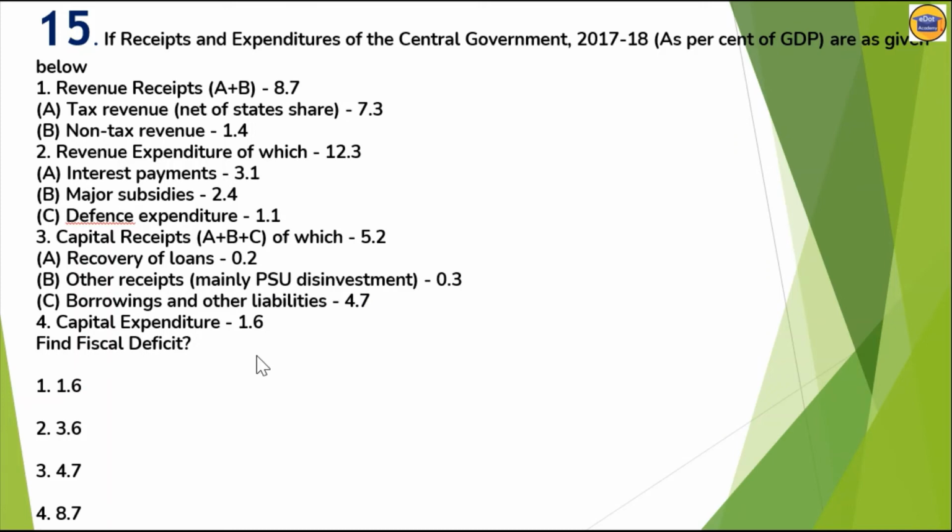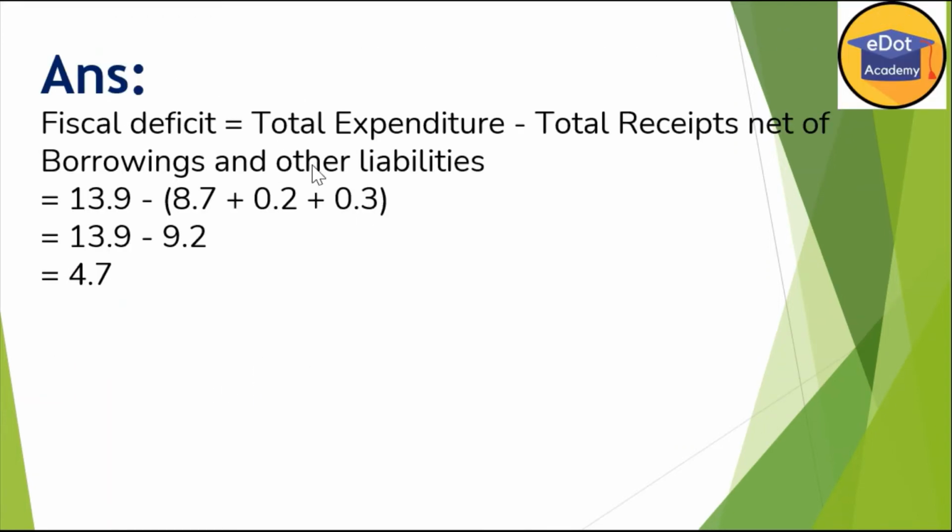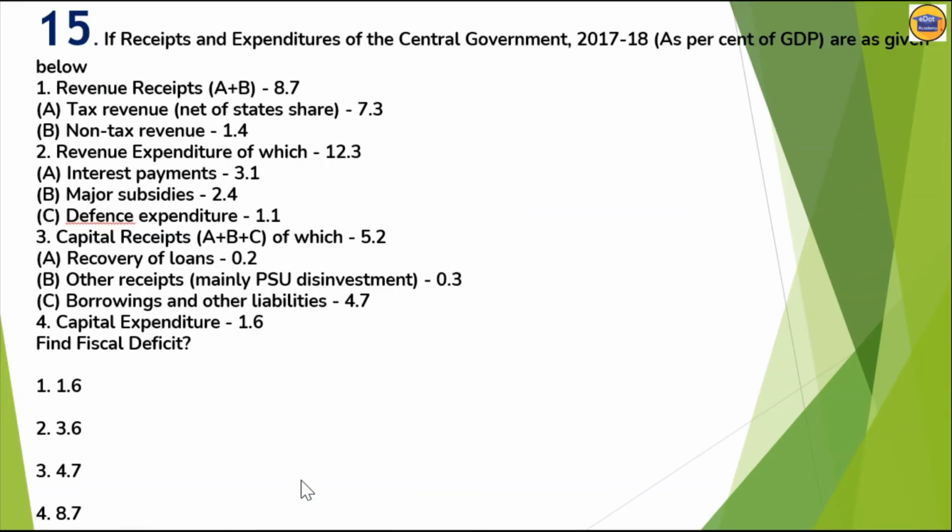Now they are asking to find the fiscal deficit. The fiscal deficit formula you can remember: total expenditure minus total receipt. So we have to see how much total expenditure is and how much total receipt is, and calculate the fiscal deficit.